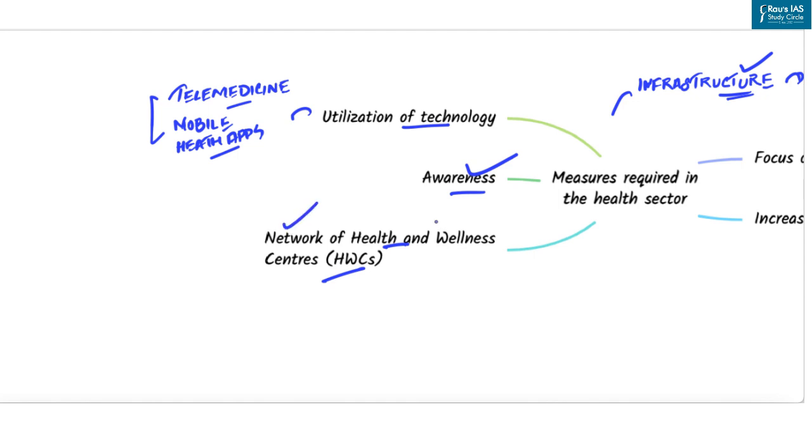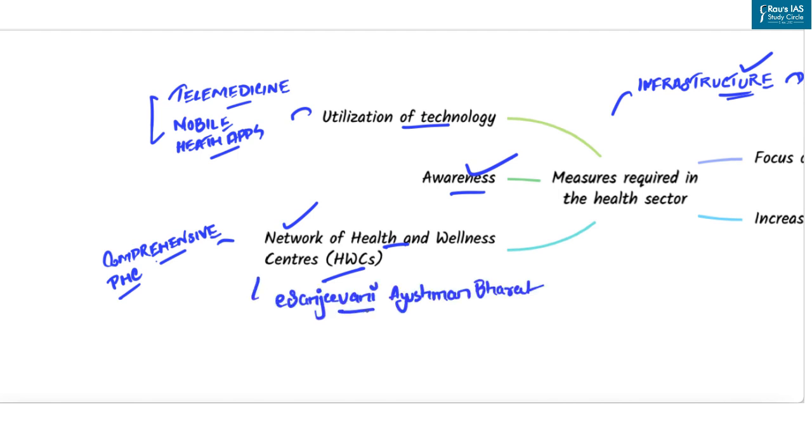These centers would deliver comprehensive primary health care, that is, bringing health care closer to the homes of people, covering both maternal and child health services and non-communicable diseases, including free essential drugs and diagnostic services. For example, eSanjeevani, Ayushman Bharat Health and Wellness Center.